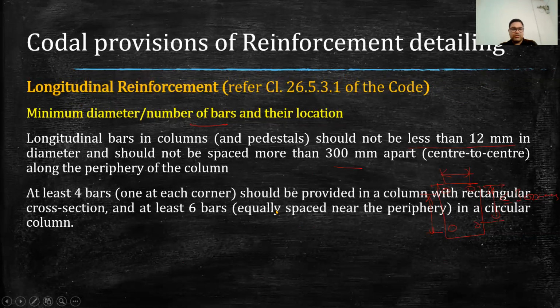Then talking about the minimum number of bars required in the column. It says at least 4 bars should be provided in a column with rectangular cross section, and at least 6 bars in a circular column. So if we have a rectangular column, the minimum number of bars to be provided is 4. We can't provide fewer than 4 bars in a column. As per our calculation, we need to see whether we can provide 4 bars or not. So the minimum requirement is 4. More than 4, we can provide.